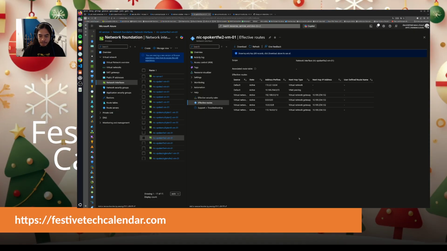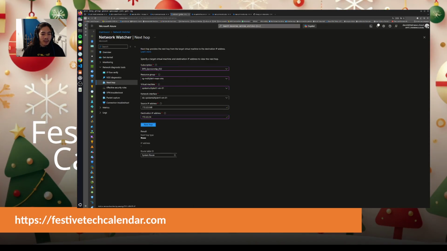So that means that I don't inherit from the network connection a route to the different spokes that does not go to the firewall. Okay, I can verify this. If I check the RT firewall, perfect.